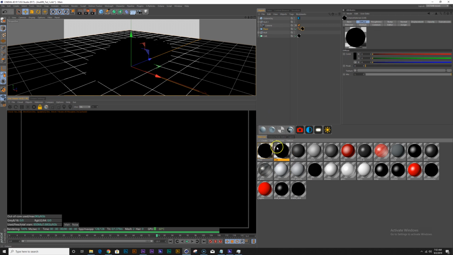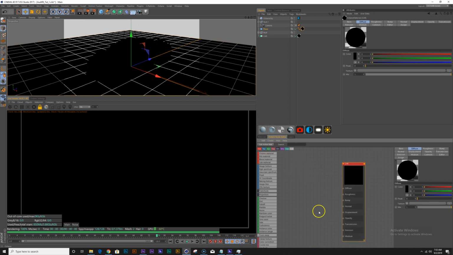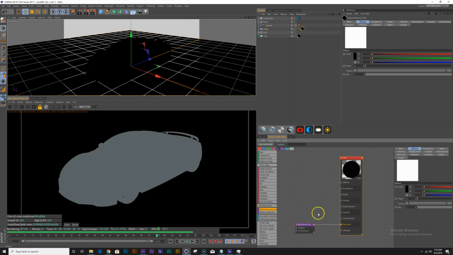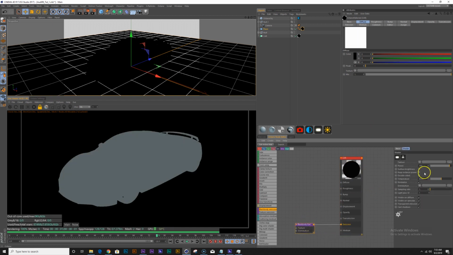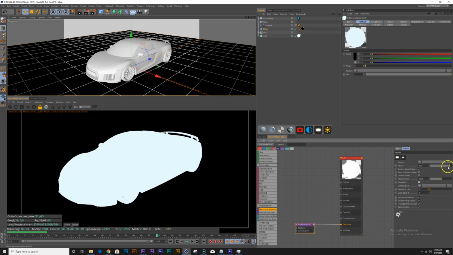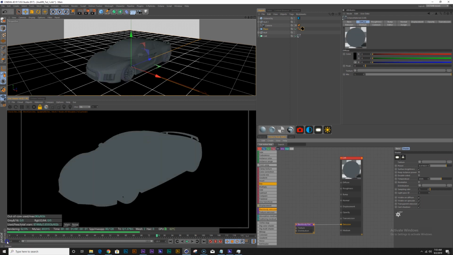So when I'm doing materials in Octane, I like to use the node editor because it makes it easy to see where everything is connected. So let's add a black body emission and connect that to the emission. And let's go in here, and I'm going to check surface brightness and uncheck normalized, and we can play with the power here.